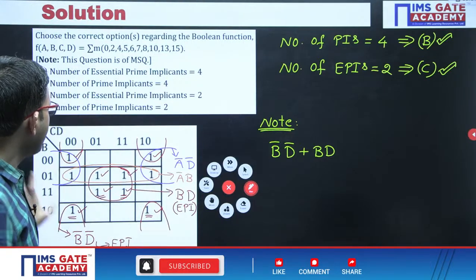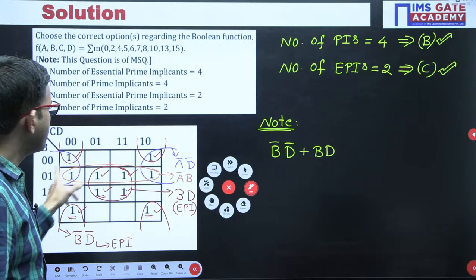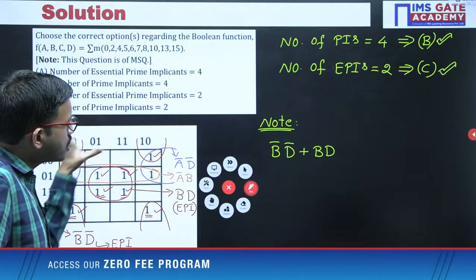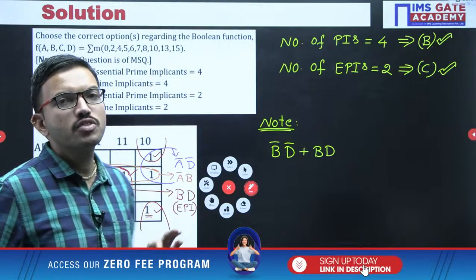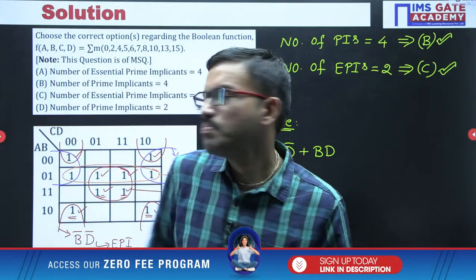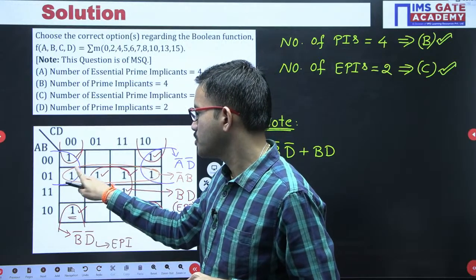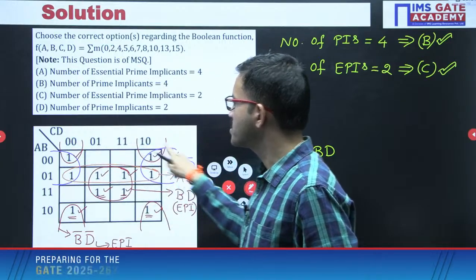In this K map, in total you are having 4 plus 4, 8, plus 2, 10 minterms, or 10 ones. Out of 10 ones, with the help of these two groupings, we are able to cover only 8 ones or 8 minterms. That means 2 minterms or 2 ones are not covered. Just observe, these 2 ones are not covered by this essential nor by this essential.